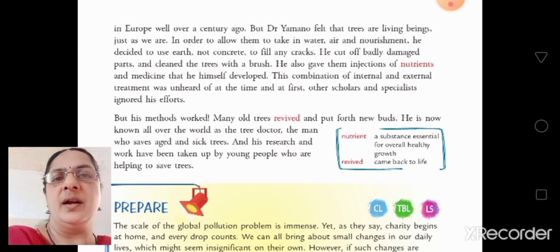Go through the lesson, underline the hard words. Learn the hard words. Now we will see the passage comprehension and a little bit of the textual exercise in the next video. Till then, take care, revise the lesson. When you go to the link, you will get the assignment. Do the assignment, go through the lesson, underline the hard words, write all the hard words 5 times. So you will learn all the hard words. So when I give the comprehension, it will become easy for you all to answer.